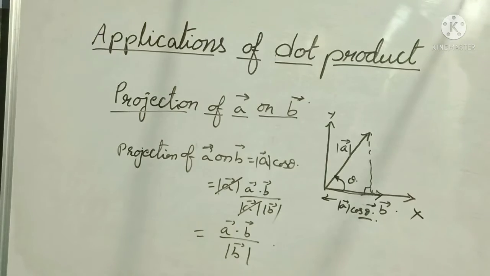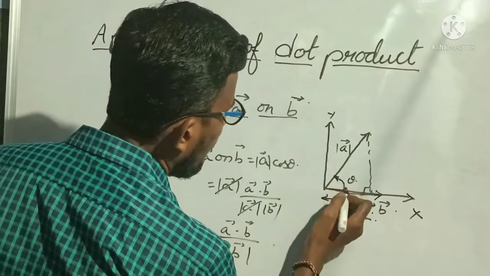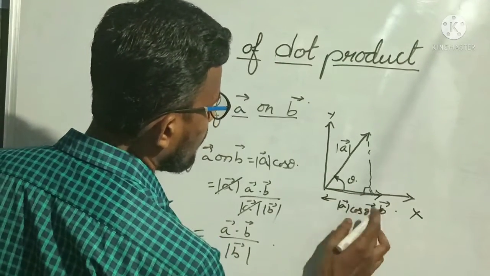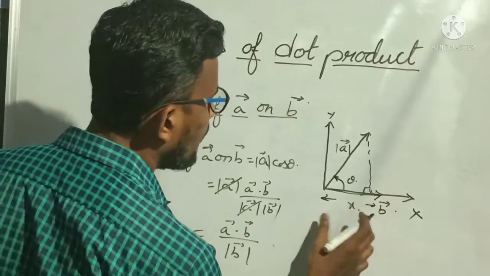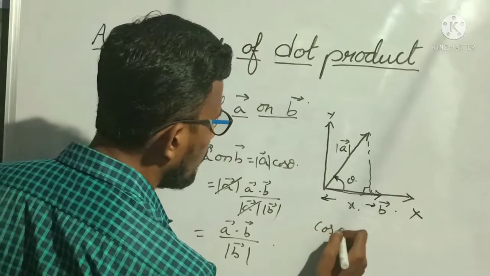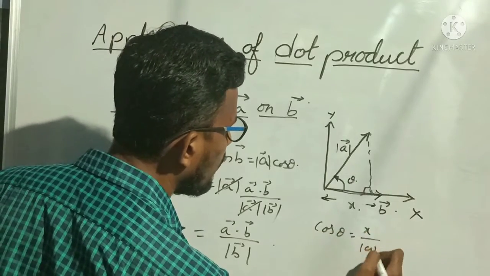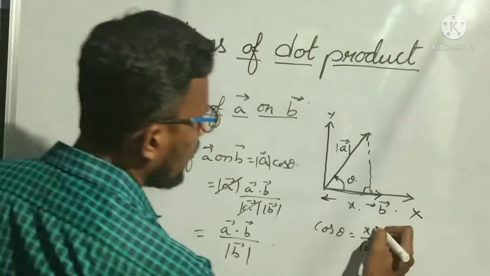Understood? So whenever I am taking theta here, I want the value of x here. X is nothing but the adjacent side. How am I getting that adjacent side? By using cos theta. Cos theta is equal to x by modulus of A. If I want x, then what can I do?